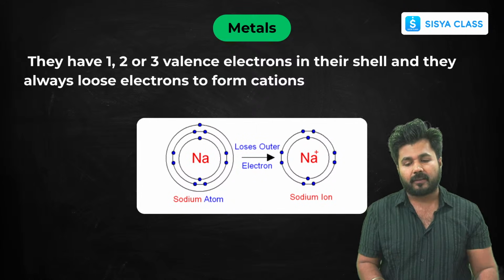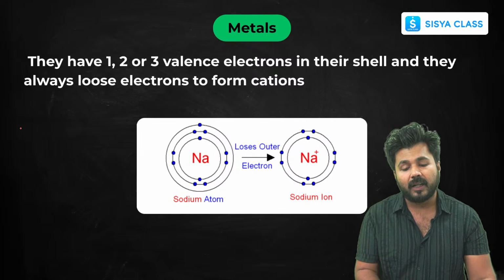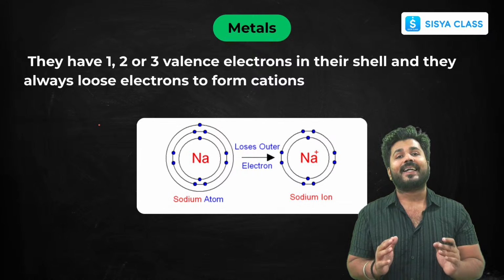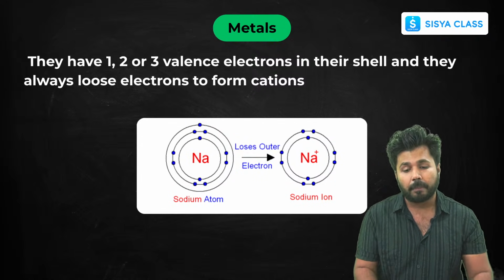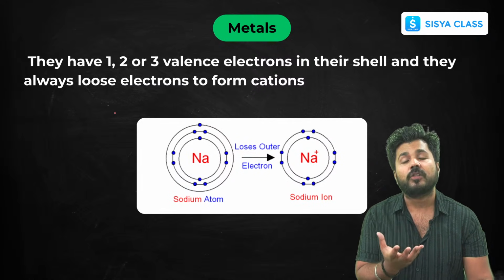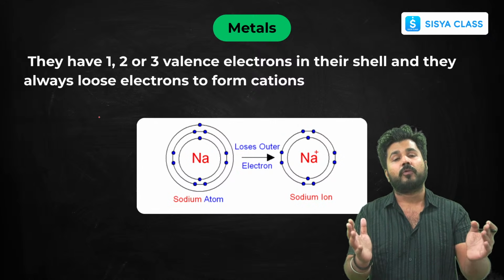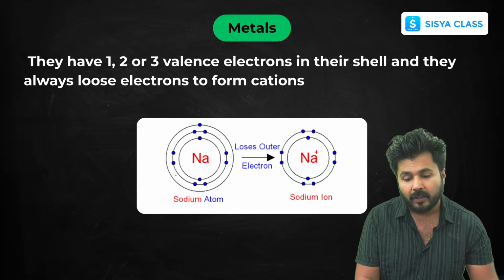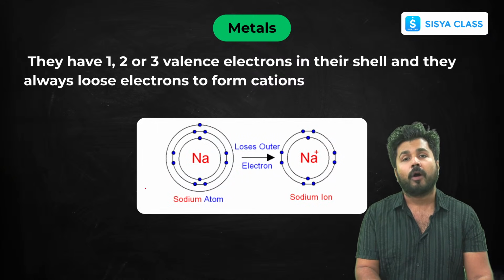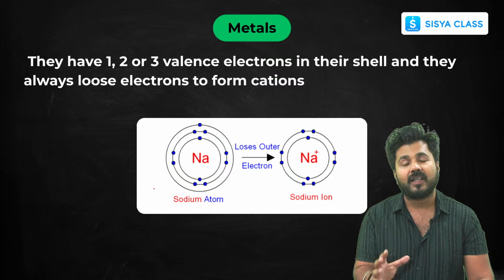Let's start with metals. So what are metals basically? Metals are basically cations. Why are they called cations? Because of their valency. You already learned about valency in grade 9, and I have just given you an example of this also. If you don't know about valency, you will understand it now.